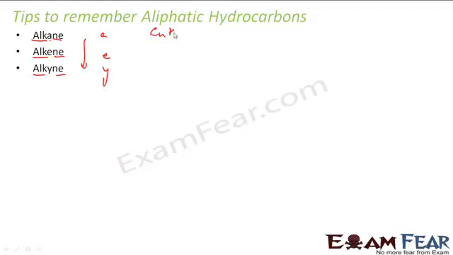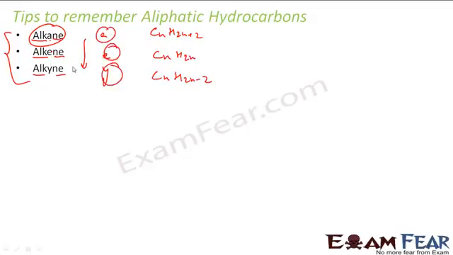And also here, if you see, this is CnH2n plus 2. You keep decreasing 2 elements. You remove 2 from this, it becomes 2n. You remove 2 from this, it becomes 2n minus 2. And that's the memory tip actually. So 2n plus 2 is alkane. The next will be E, alkene, 2n. And the next will be alkyne, Y, that is 2n minus 2. And that's all alphabetical, right? A, E, Y. That's just a memory tip.